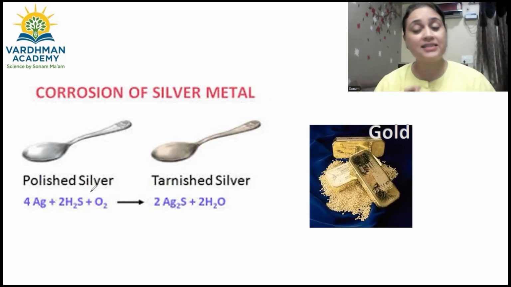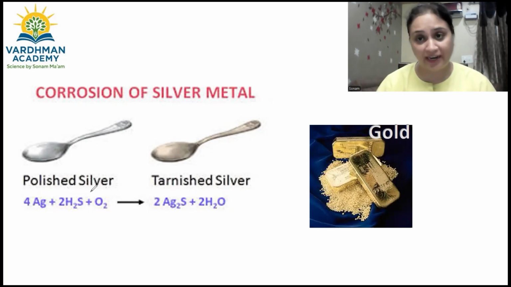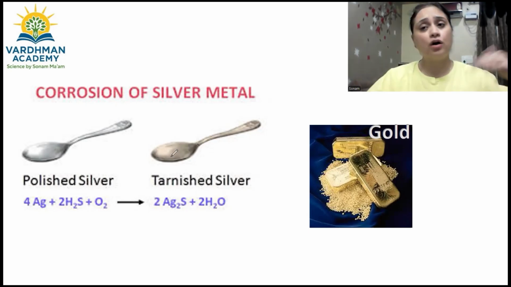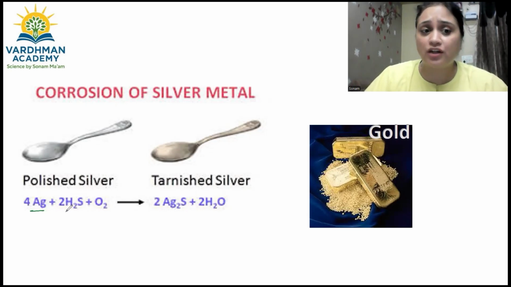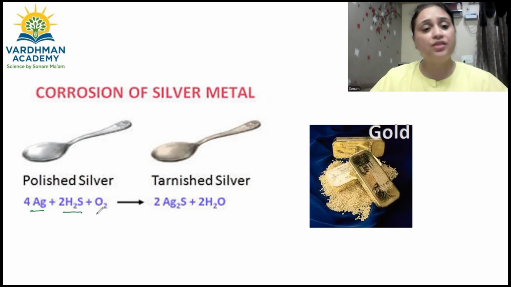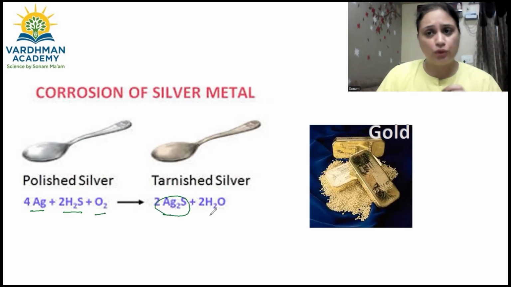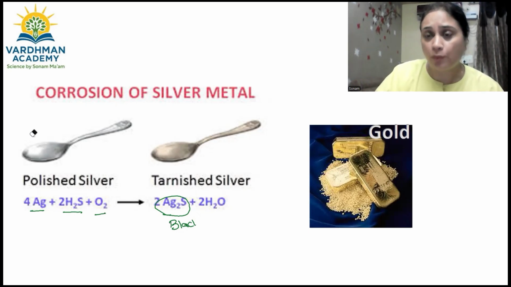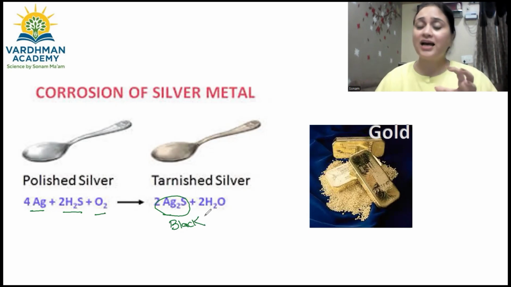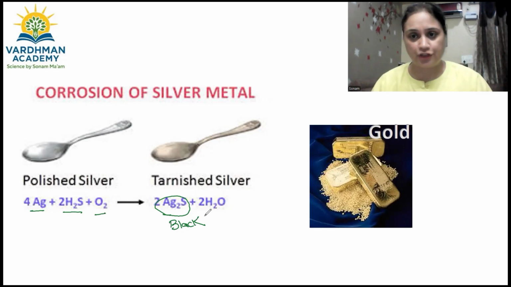But the air has some sulfur components like hydrogen sulfide gas is present in the air, and silver has the tendency to react with that hydrogen sulfide gas in the presence of air to form silver sulfide and along with water vapour. So that silver sulfide is black in color, children. So which is a new substance form, right? So that black is a new substance form, that is silver sulfide, right? And due to which the silver metal starts getting tarnished.